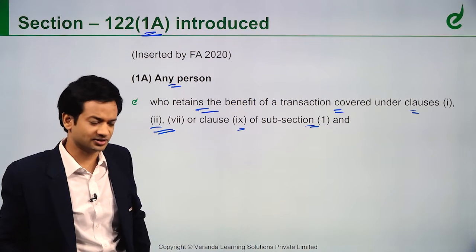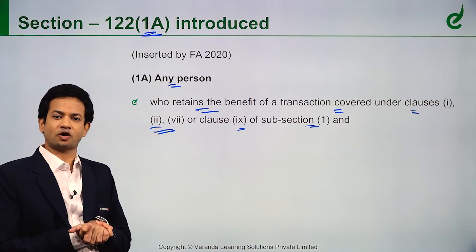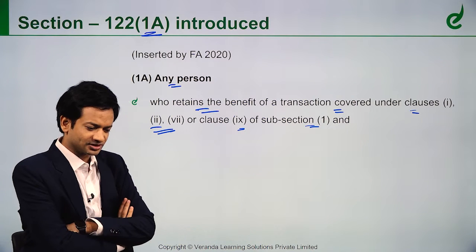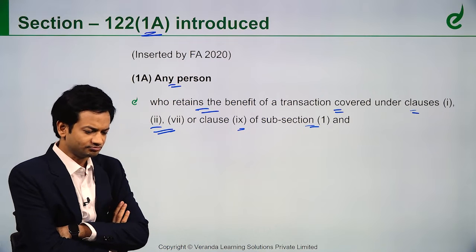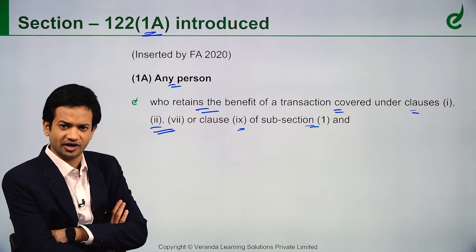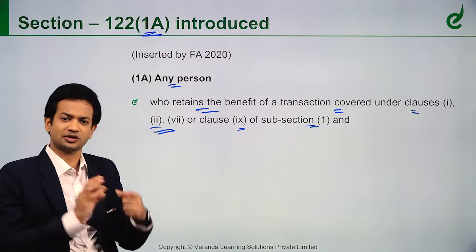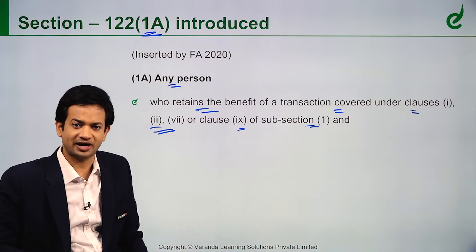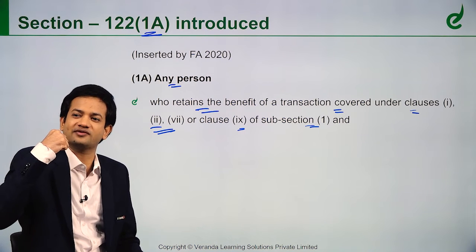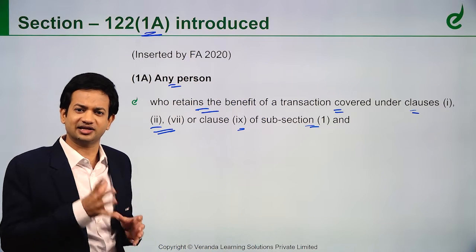Now, but what happens? There might be certain masterminds in a transaction. For example, in GST there have been a lot of fraudulent transactions and arrests have been reported. So many times what happens, let's say Mr. X masterminded an operation, he influenced a person to create a fake entity and supply goods to someone else with a fake invoice. So the person who supplied goods and the fake invoice will be liable to penalty under section 122. But the person who facilitated, motivated him to do it and who gave the entire idea and masterminded that plan, he will not be in trouble at all. He will have a general penalty, that's it.